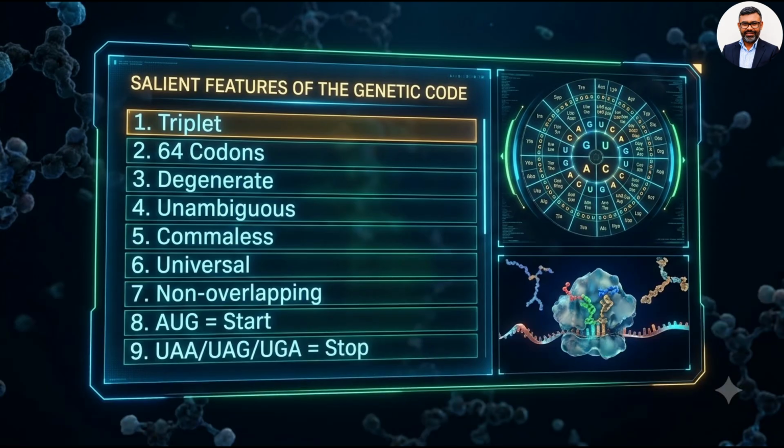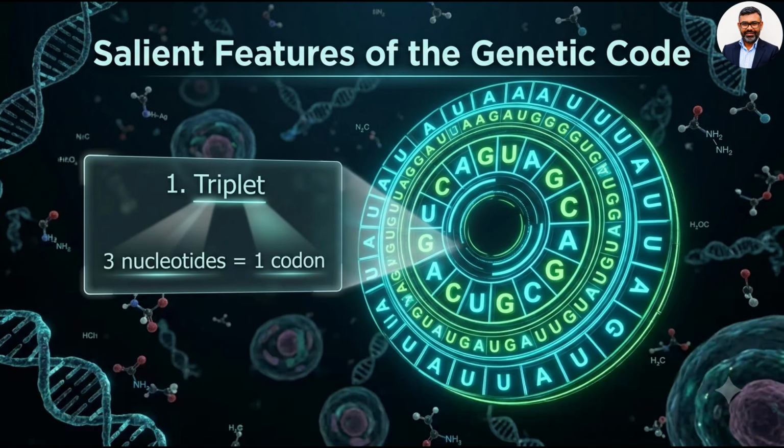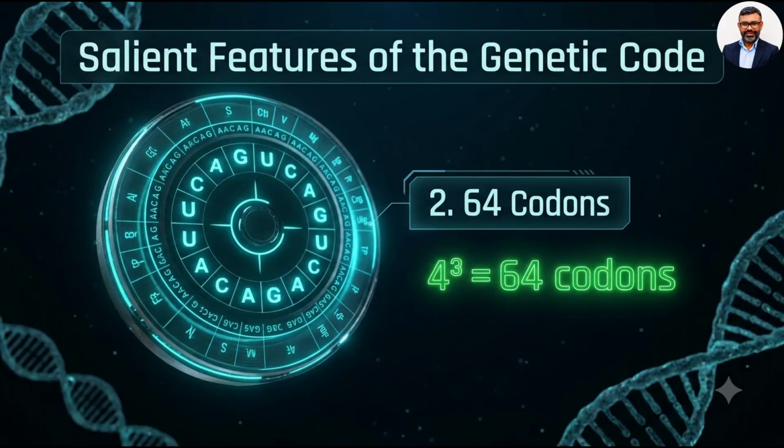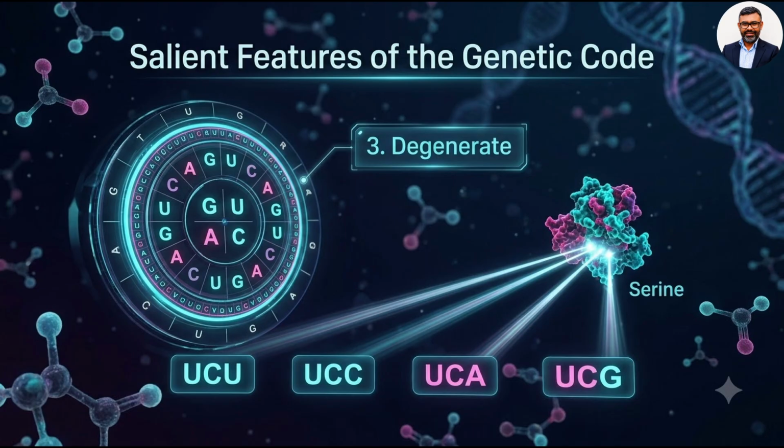Let's study the salient features of the genetic code. The genetic code is triplet. Each codon consists of 3 nucleotides. 4 different bases form a total of 64 possible codons. The genetic code is degenerate, meaning more than one codon can specify the same amino acid. For example, UCU, UCC, UCA, UCG all code for serine.